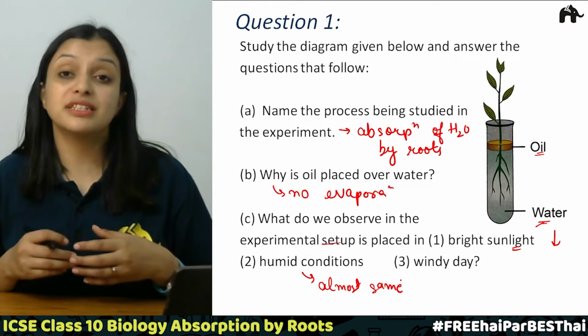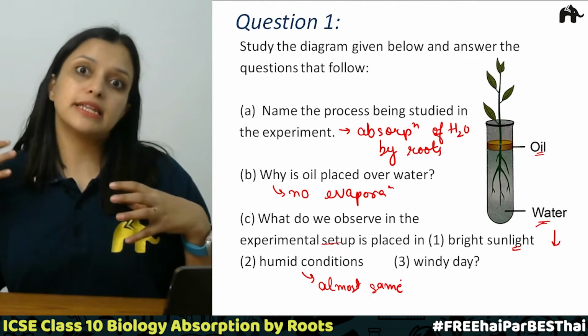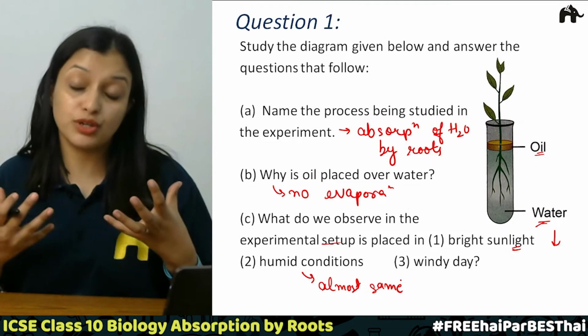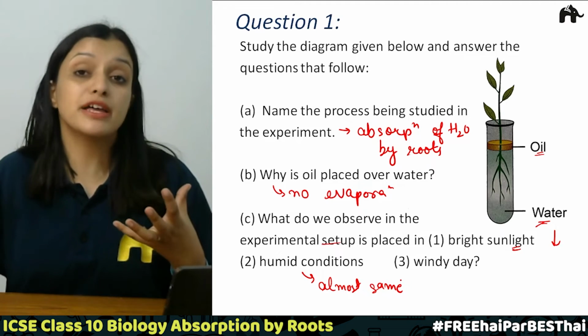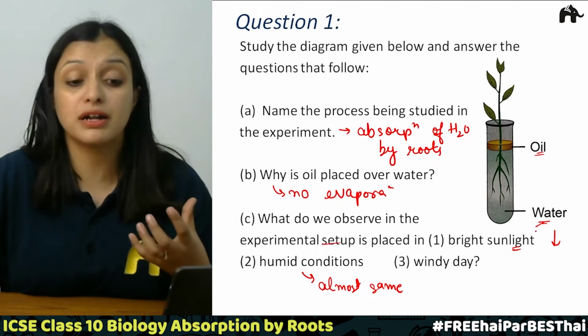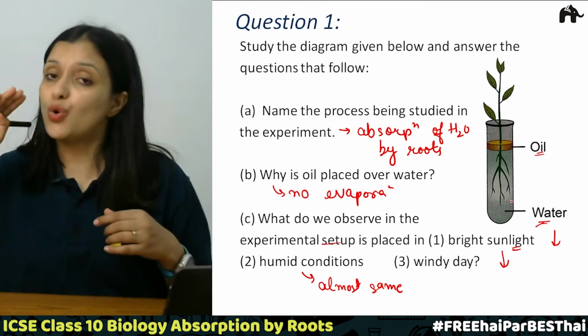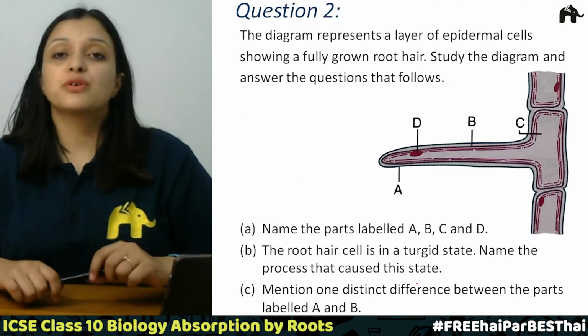Now the third one is a windy day. So what happens on a windy day? On a windy day, there is a lot of wind going on, which leads to a lot of evaporation, or you can say a lot of transpiration from the leaves of the plant. So in this case also, the water level in the test tube will go down, right? So I hope this is clear. Now question number 2.